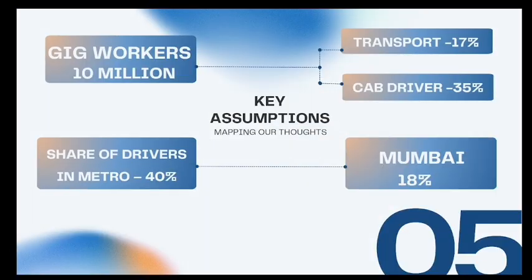Now, let me state my key assumptions explicitly. For the gig economy workers, I'm assuming there are around 10 million gig economy workers in India, which is official data. And within these 10 million, 17% are working in the transport sector. Among these 17%, cab drivers are around 35%. Now, the share of drivers in metro cities I am assuming to be around 40%, and out of these drivers, the total number of drivers in Mumbai are around 18%. We will see all of these in our calculations.